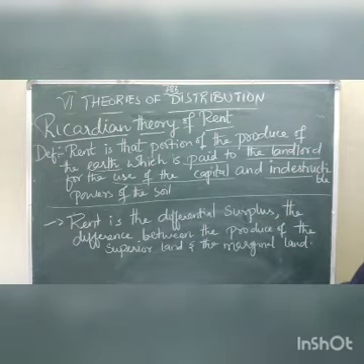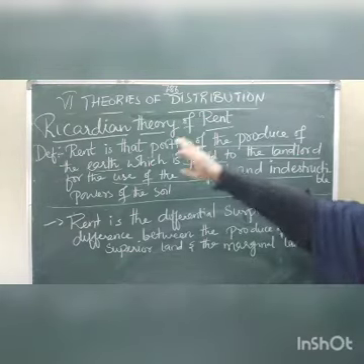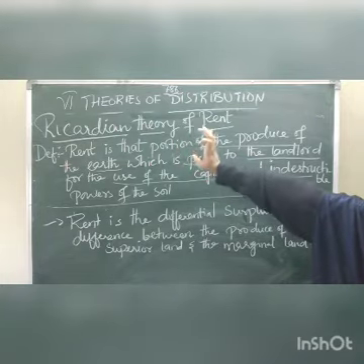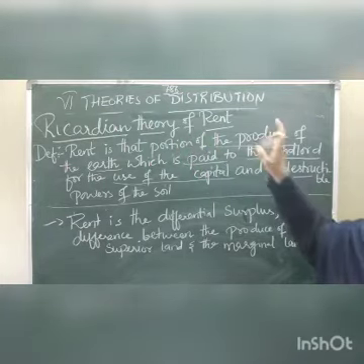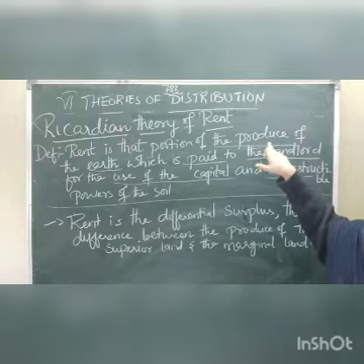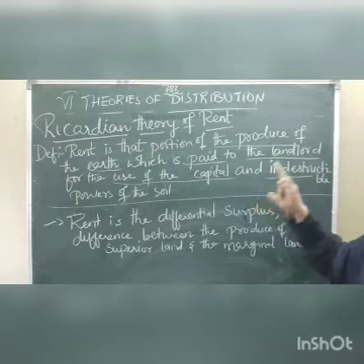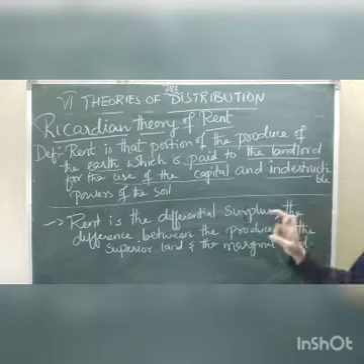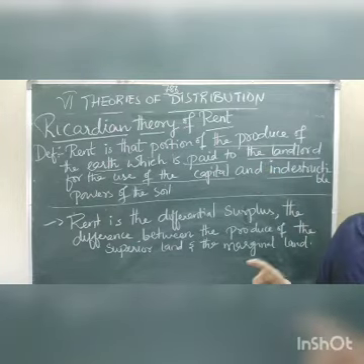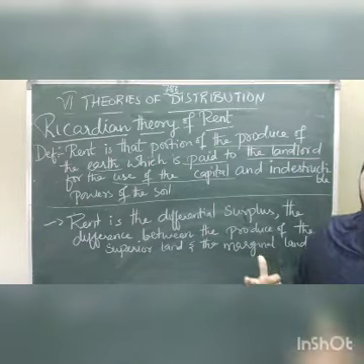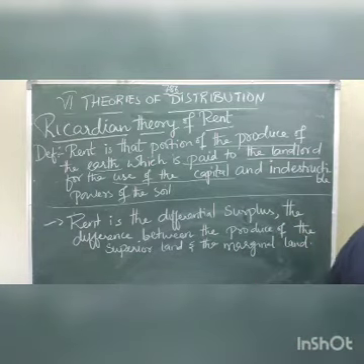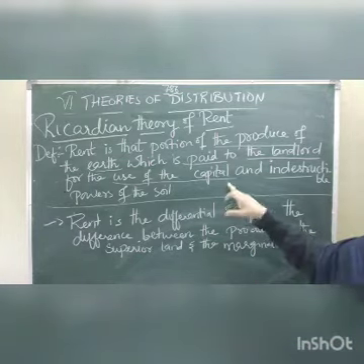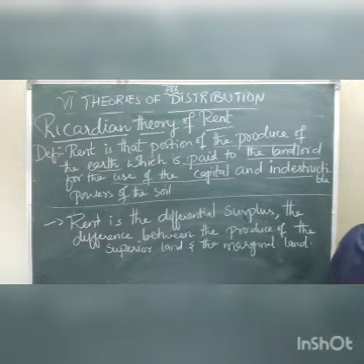What does it mean, children? According to David Ricardo, rent is calculated from the produce of the land, and this rent is paid to the landlord who gives you that land for cultivation, for the use of the indestructible powers of the soil.